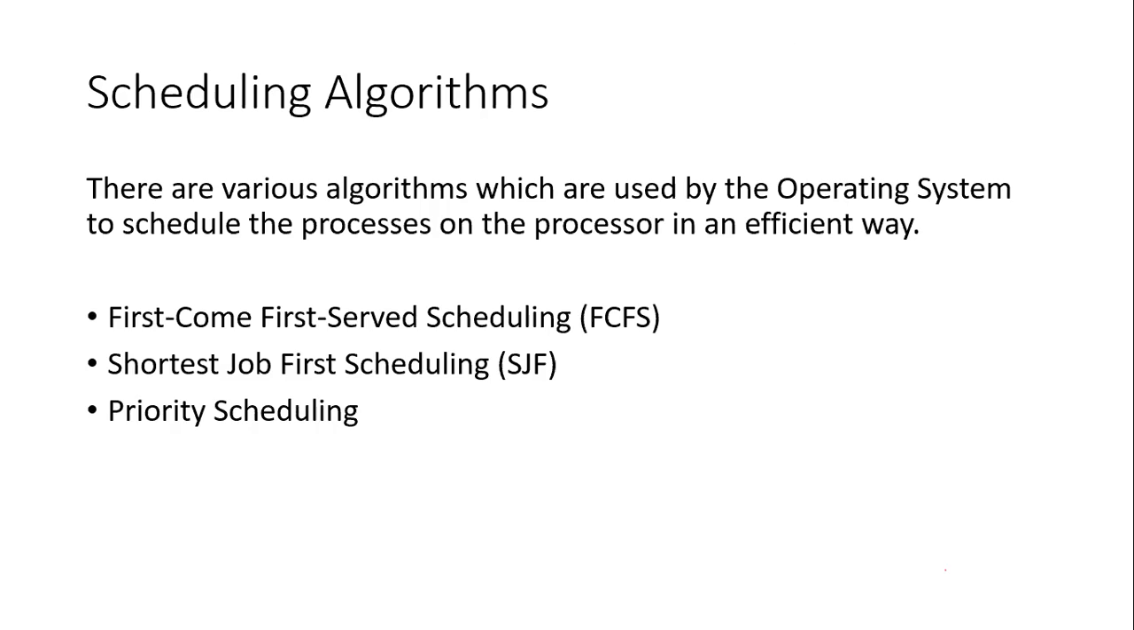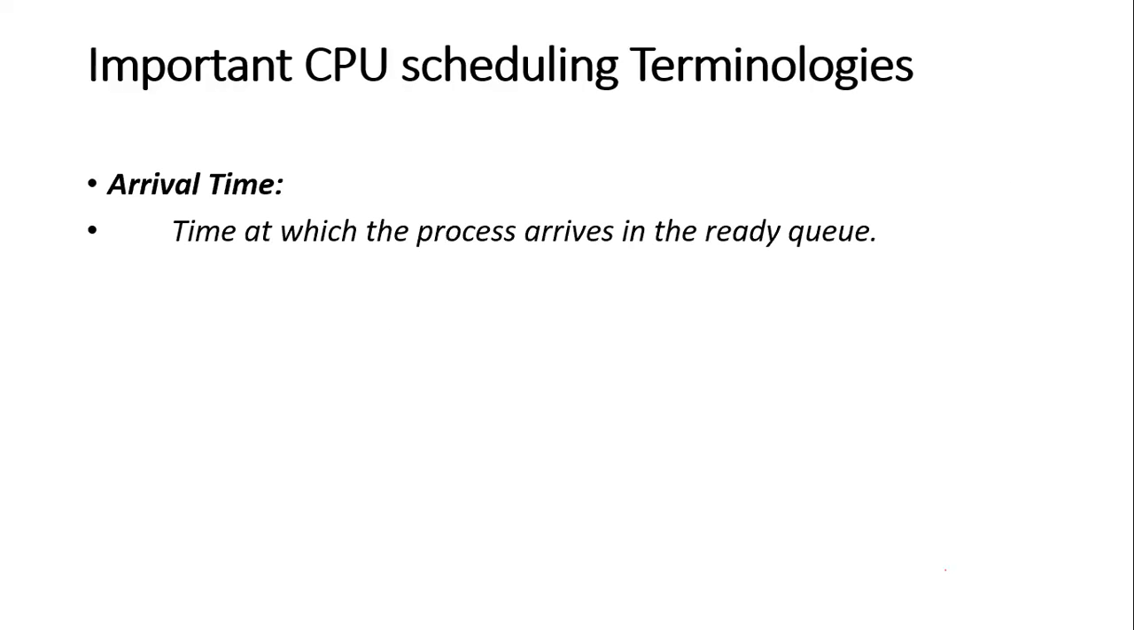Before going into detail of all these algorithms, we have to understand the different terminologies used in CPU scheduling algorithms. What are those terminologies? Arrival time. Arrival time is the time at which the process arrives in the ready queue. It is very easy to understand: when your process arrives in the ready queue, that time is your arrival time.